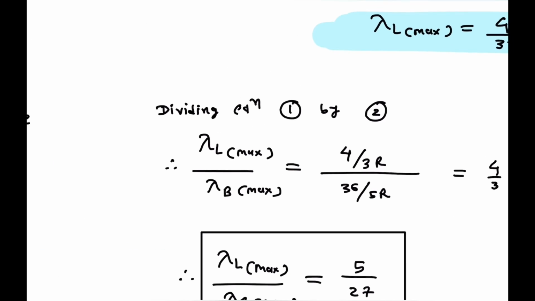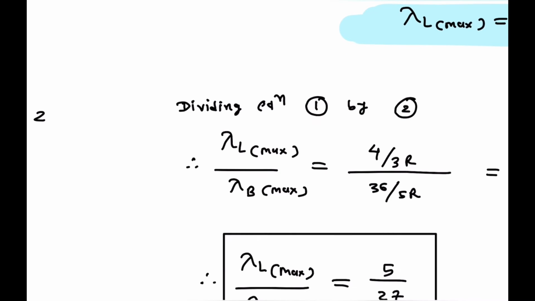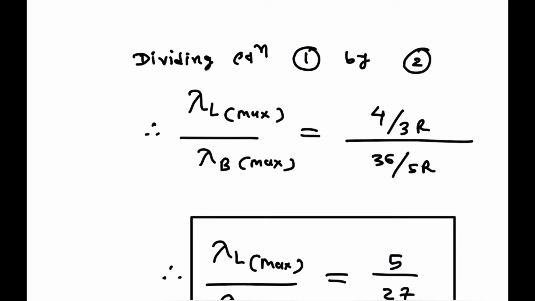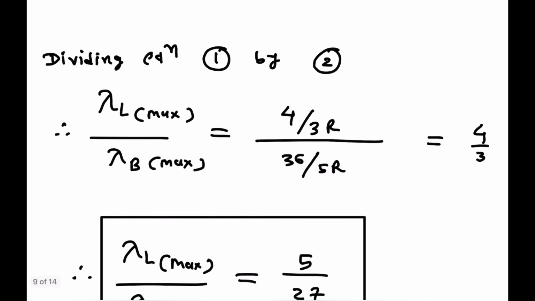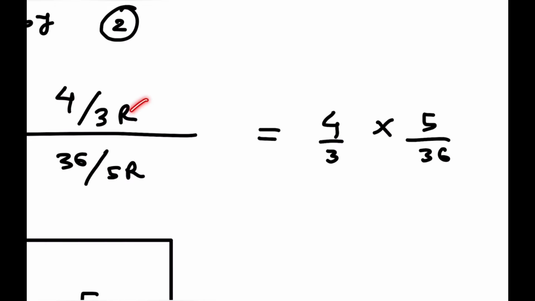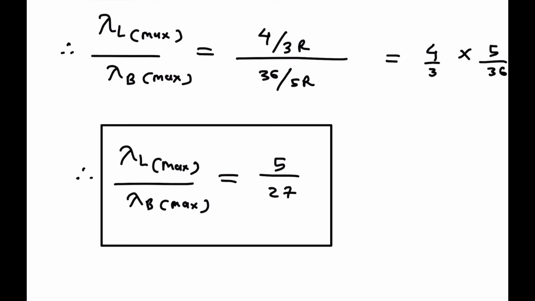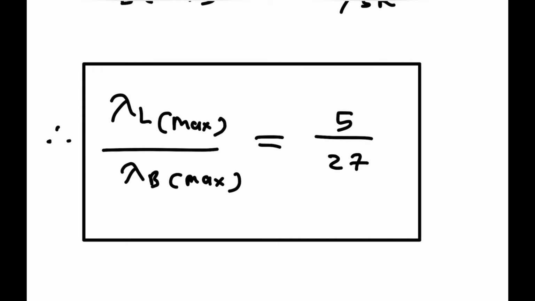So taking the ratio of lambda L maximum to lambda B maximum, that is dividing equation 1 by 2, lambda L to lambda B maximum is equal to 4 by 3R in the numerator and 36 by 5R in the denominator. The R gets cancelled, 4 by 3 into 5 by 36. So the ratio lambda L to lambda B maximum is 5 by 27, which is the correct option.